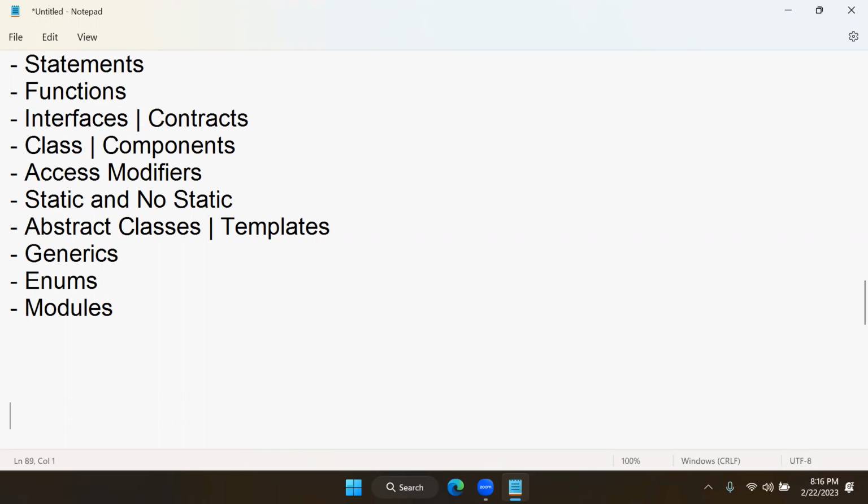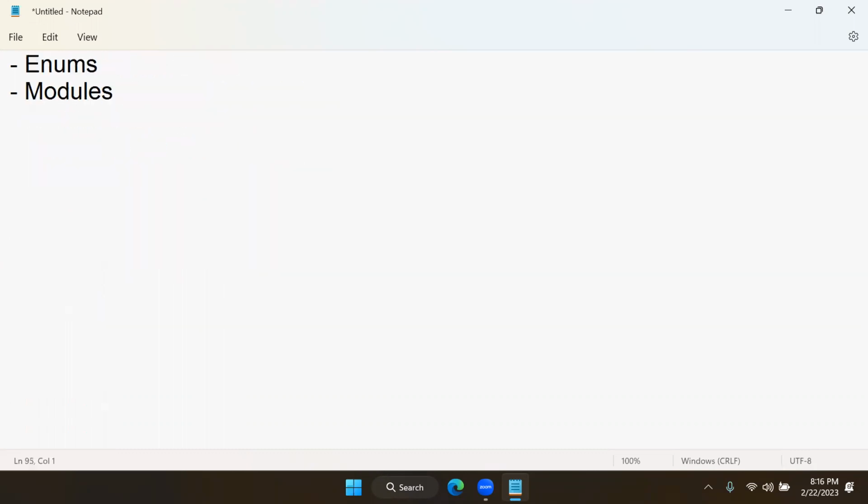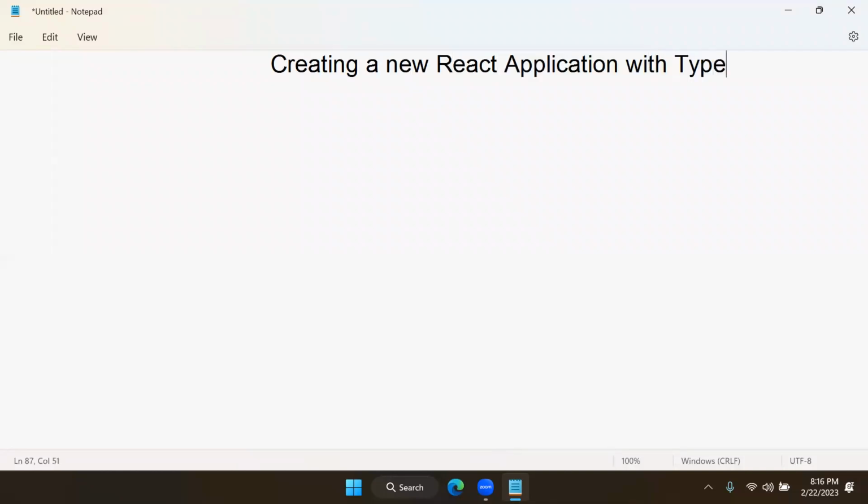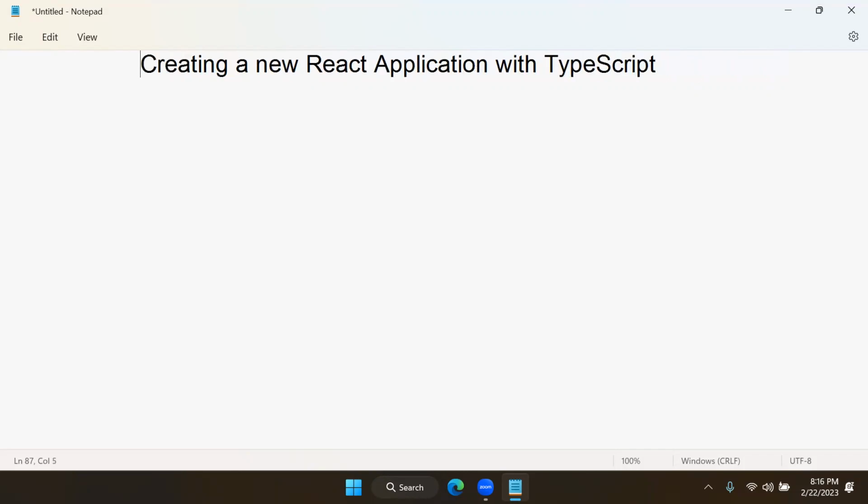Now let's see today how we can build an application with TypeScript. So, creating a new React application with TypeScript. Let's see how to do that. It's very simple. At any location on your PC, use npx create-react-app, your app name, and template.